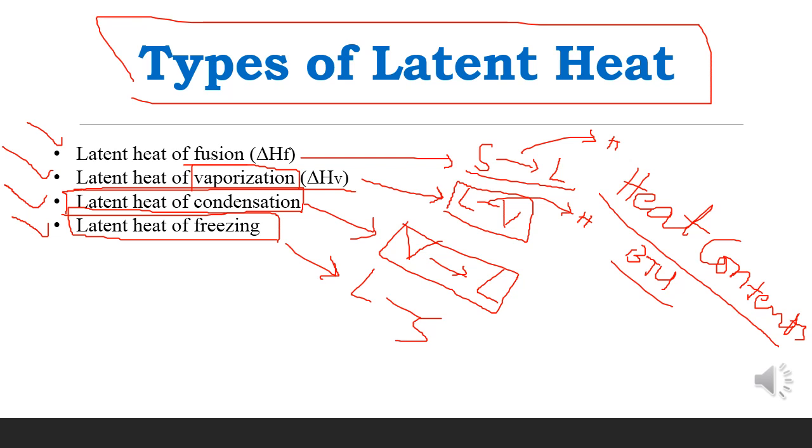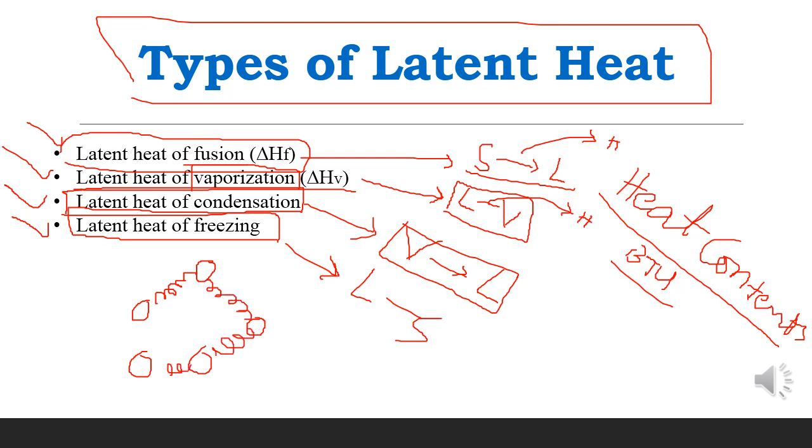There are other definitions of the latent heat of fusion and the latent heat of vaporization in terms of the molecules, or we can say the definition on the microscopic level. On the molecular level, the latent heat of fusion is the energy required to stretch and break the springs between the molecules. These are the molecules, there are some springs between them. These are different molecules, and these are the springs.